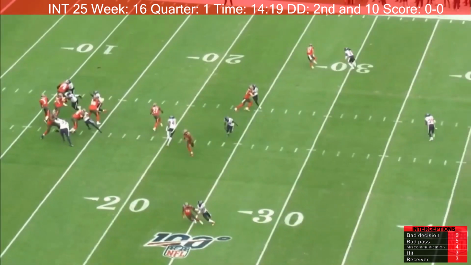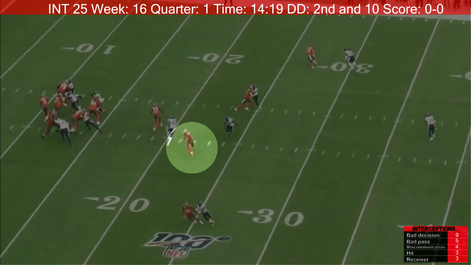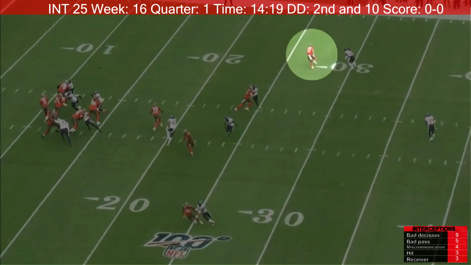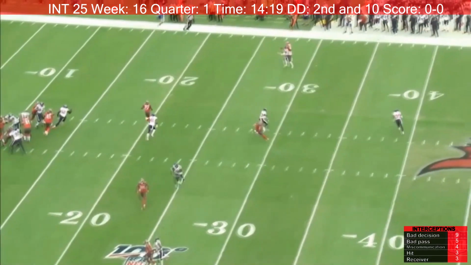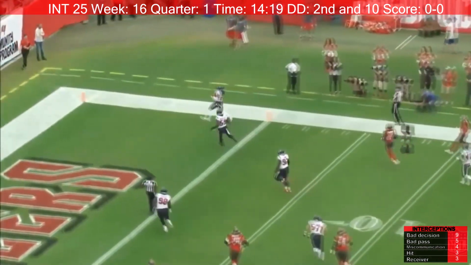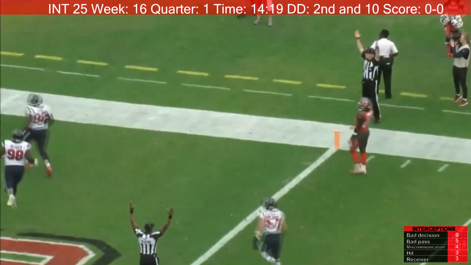He's released the ball. Here's the ball. And here is O.J. Howard open. This most likely would have gone for a first down. But instead, he throws it to Justin Watson over here, and it is simply undercut by the defender. Great play by the defender for the pick six. Bad decision by Jameis Winston.